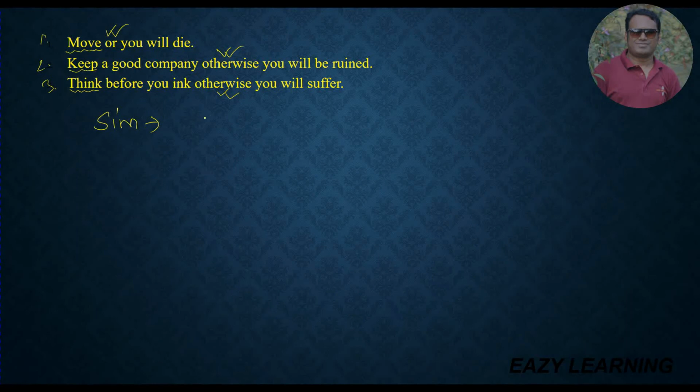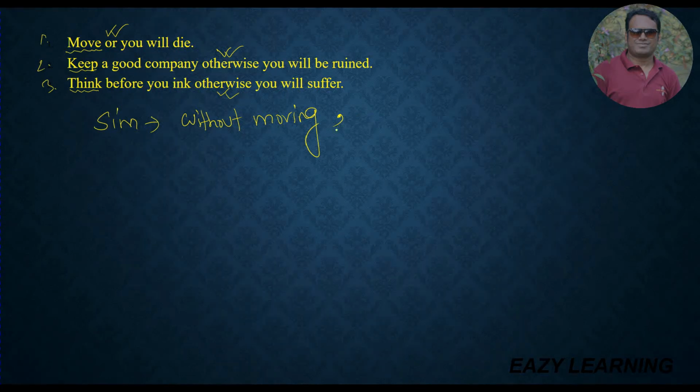So according to this structure, if I want to change it to a simple sentence, at first I have to write "without," then I have to add verb plus "ing." That means "move" is the verb, so I have to write "moving," because after "without" I have to write verb plus "ing." So I have written here "without moving," and I have to omit "or" and use a comma here, because "or" is a symbol of a compound sentence. So I am doing a simple sentence.